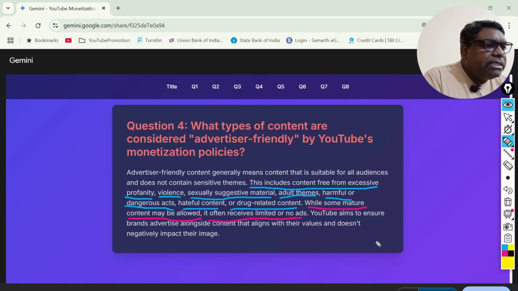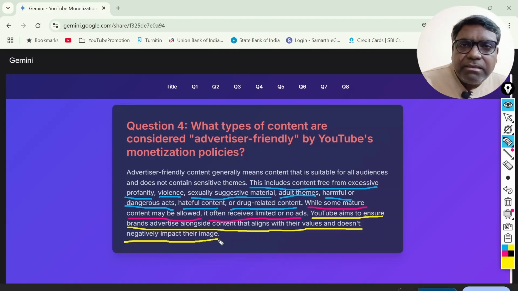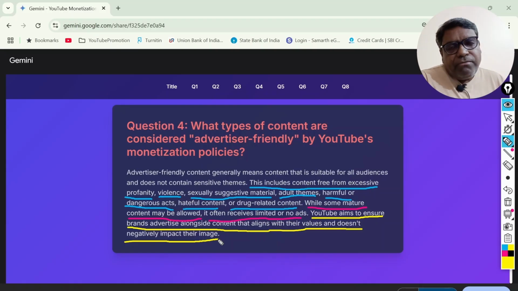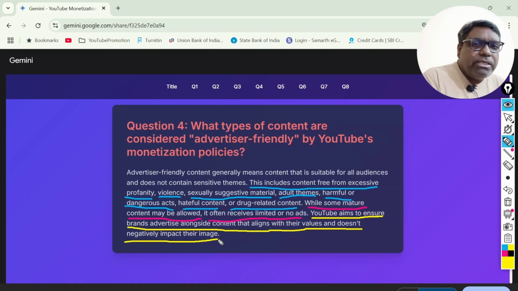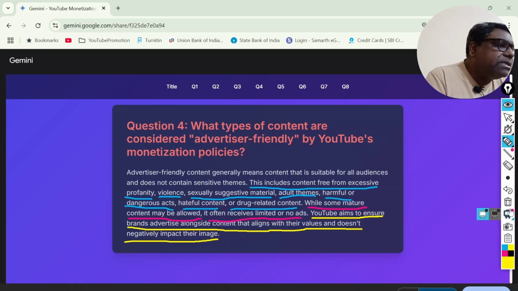And finally, what the answer says is, YouTube aims to ensure brands advertise alongside content that aligns with their values and does not negatively impact their image. So it makes it very clear that the brand will choose a video, and the video will also choose those brands, which are compatible with each other, and that exactly is the purpose being mentioned here, right?